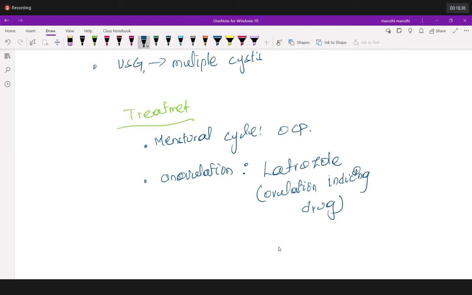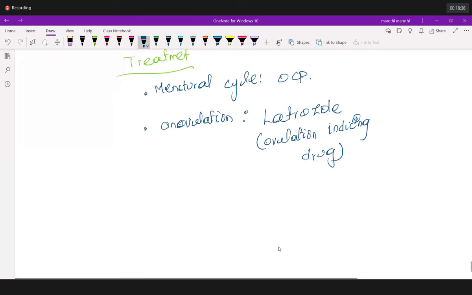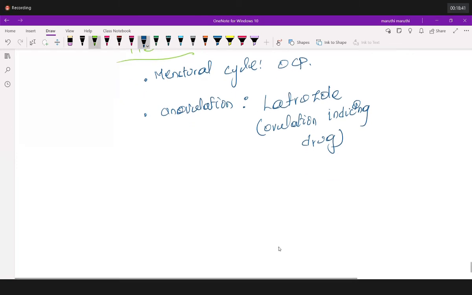Okay. Apart from anovulation, we use one more important drug to treat insulin resistance. So it was approved around 2015, I think. Insulin resistance in females with PCOS, we can use this drug for insulin resistance. What is the drug which we can use for insulin resistance in PCOS?